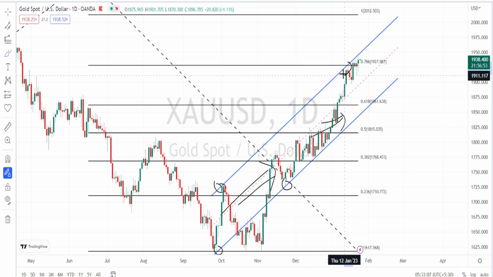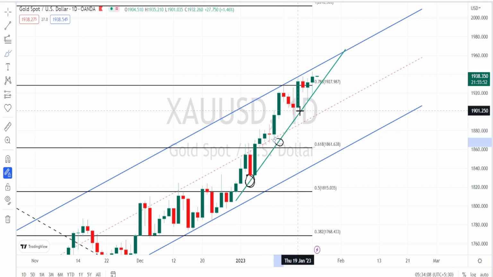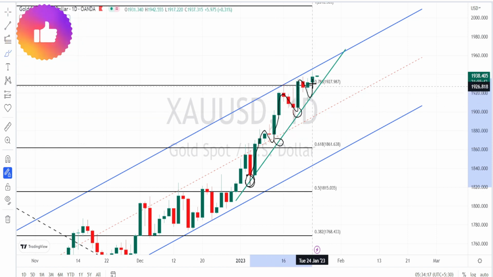And here we are noticing the price action testing this resistance line of the bullish channel pattern several times. Still we cannot see any bearish trend reversal in the daily time frame. I've drawn a trend line or a support line based on the current price action, and this trend line also clearly states that the current trend of the price action is still a very strong bullish trend.